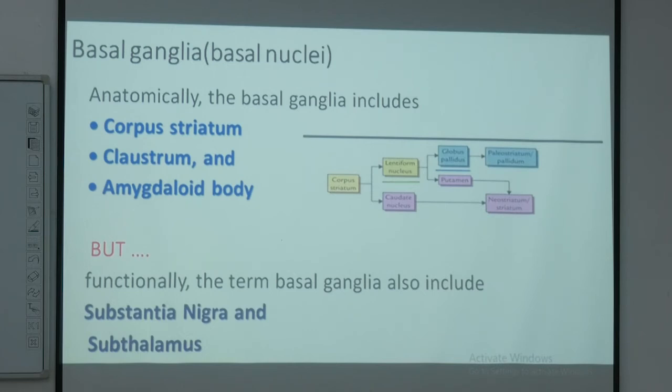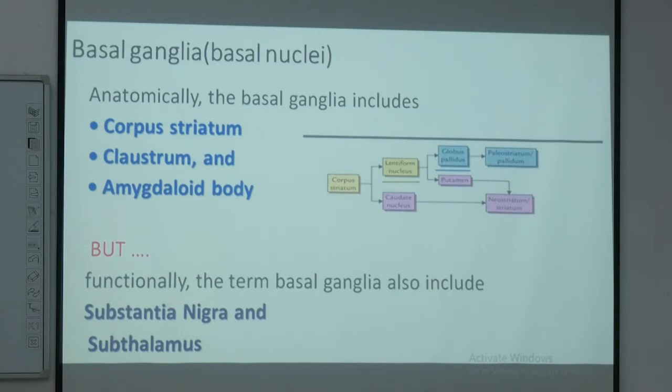Along with that, we have some additional parts of the brain which continue or work likewise to the basal nuclei. They are known as functional components of the basal ganglia. They are known as substantia nigra and subthalamus. Now, as I am saying, they are spread across. This particular component, which is anatomically linked, is present in the substance of the brain related to the telencephalon, or the mid portions of the brain.